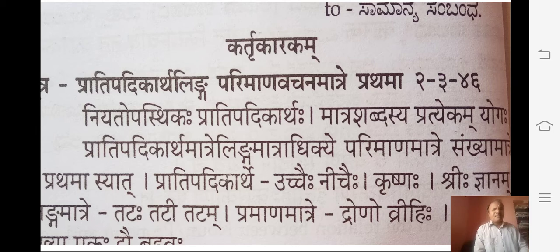Pratipadikartha means the Mula Rupa. Panini says, what is the Pratipadika? Niyata Upastikaha Pratipadika. That means the Mula Rupa, Mula Shabda, is called the Pratipadika. Rama is a Pratipadika Shabda.